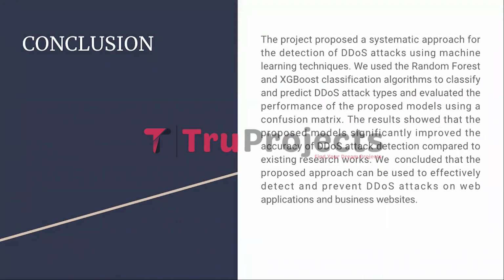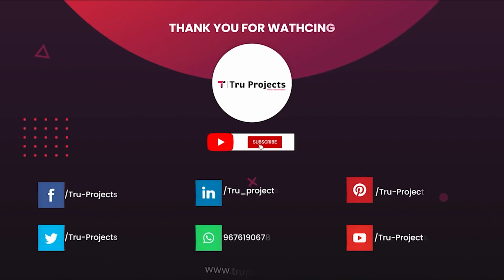Finally, I conclude that the project proposed a systematic approach for the detection of DDoS attacks using machine learning techniques. We used the Random Forest, XGBoost and SVM classification algorithms to classify and predict the DDoS attack types and evaluated the performance of the proposed model using the confusion matrix. The results showed that the proposed model significantly improved the accuracy of DDoS attack detection compared to the existing research work. We concluded that the proposed approach can be used to effectively detect and prevent DDoS attacks on web applications and business websites.